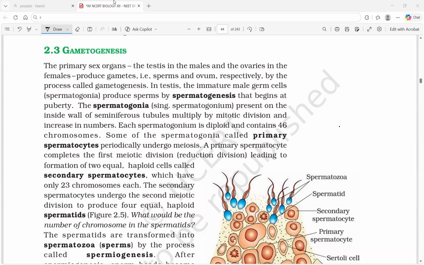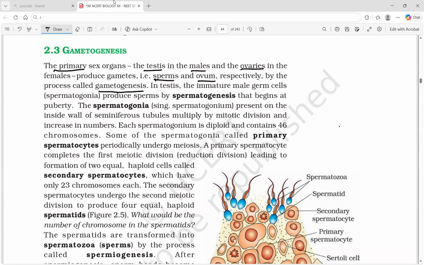Gametogenesis. The primary sex organs, the testis in the male and the ovaries in the female, produce gametes. Testis produce sperms and ovaries produce ovum, by the process we call gametogenesis.